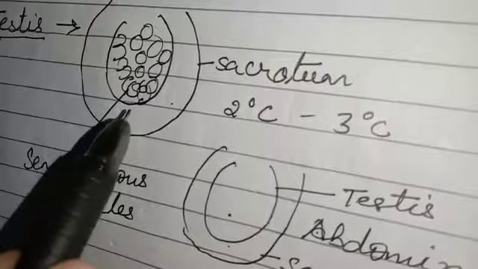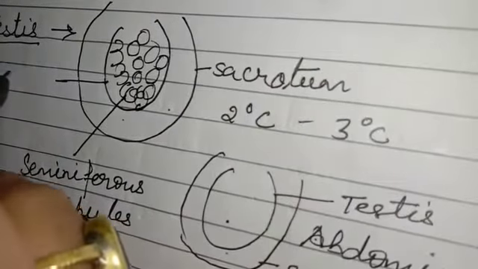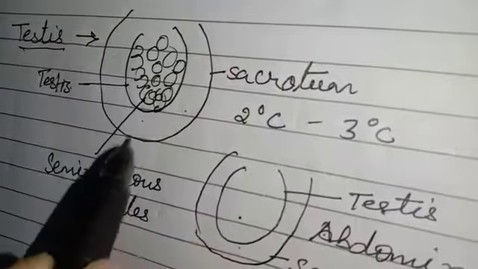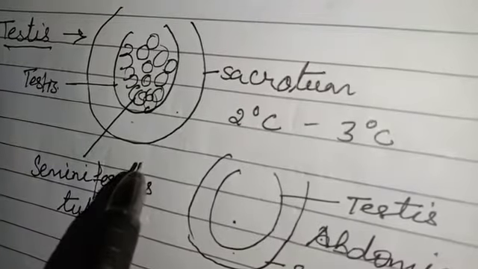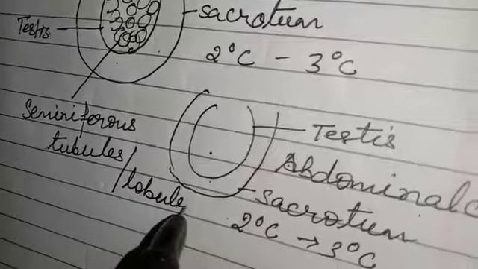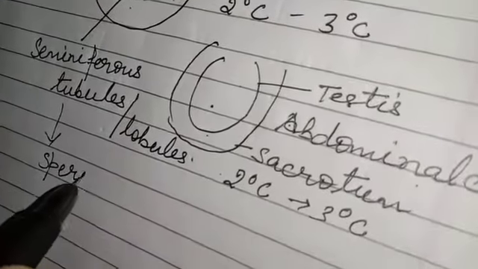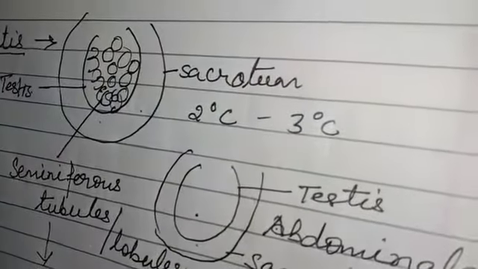So inside the testis, seminiferous tubules are present. These seminiferous tubules, also known as seminiferous lobules, help in the formation of sperms. So sperms are formed inside seminiferous lobules.